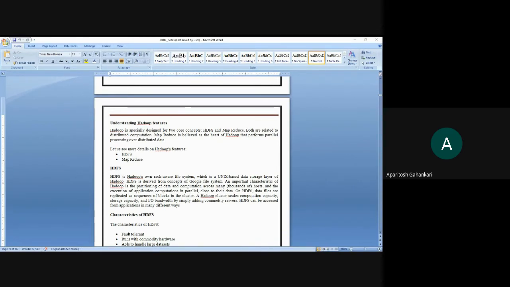You have n number of machines connected in a network, and they are working together to achieve a single task. The single task is subdivided, and the subdivided tasks are performed by these machines in a parallel way.